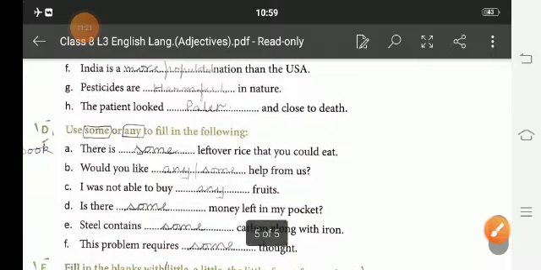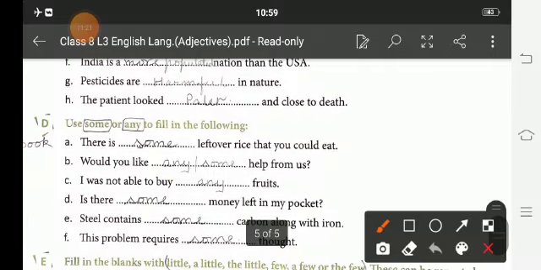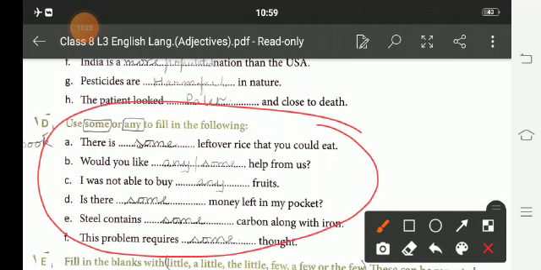Now use some or any. There is some leftover rice that you can eat. Would you like any help from us, or would you like some help from us? It was not able to buy any fruits. Is there some money left in my pocket? Steel contains some carbon along with the iron, and the problem requires some thought.